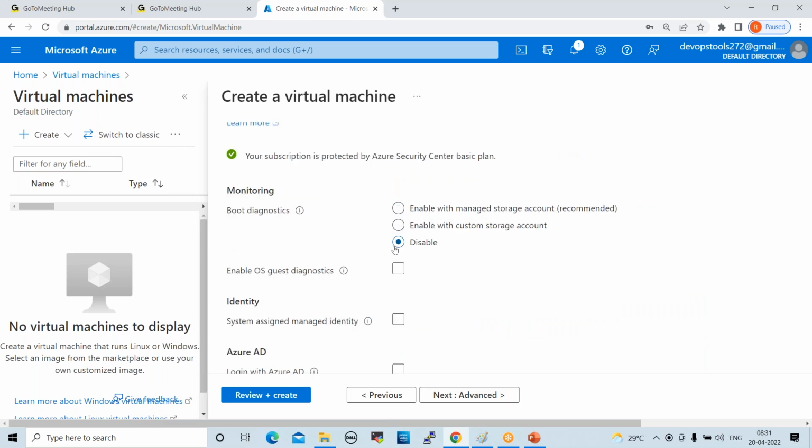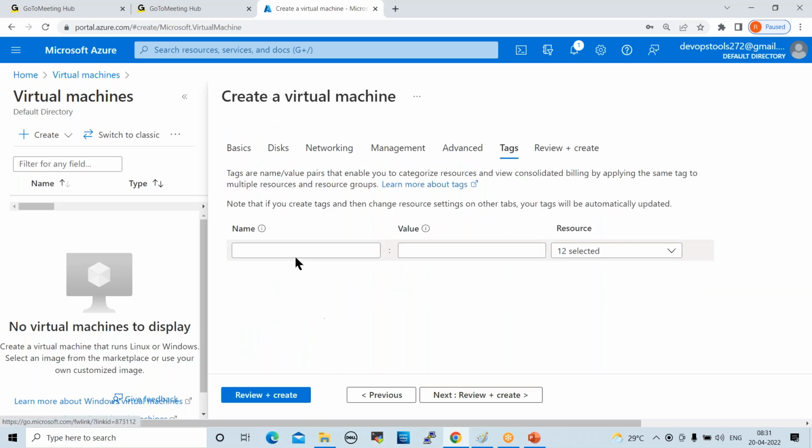If you want to disable your monitoring, you can disable it like this. Advanced, tags, name VM0. So this was the question I was asking the rest. Okay, this one, right? Okay, got it.